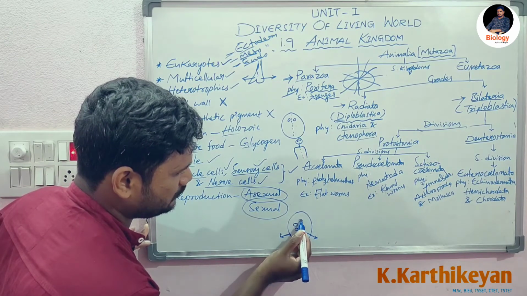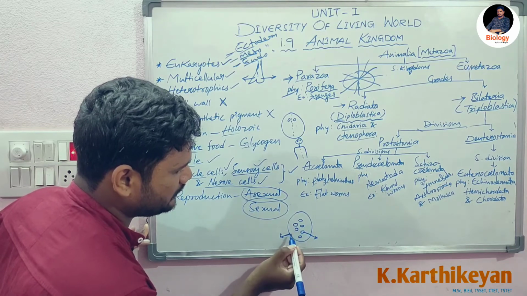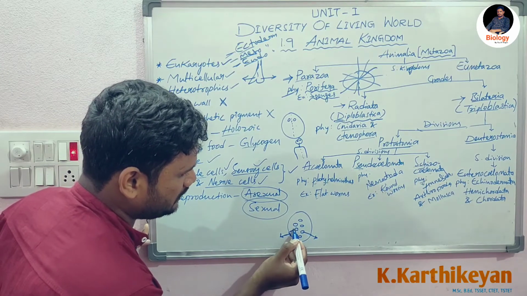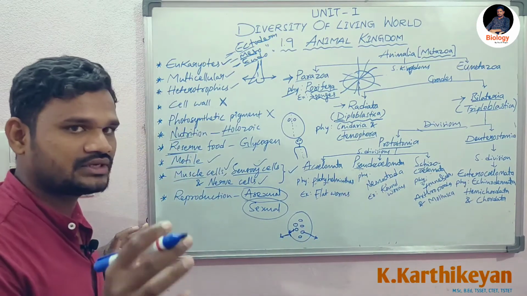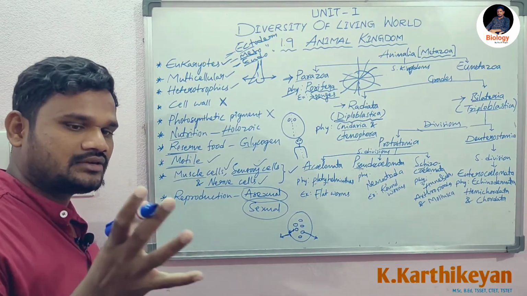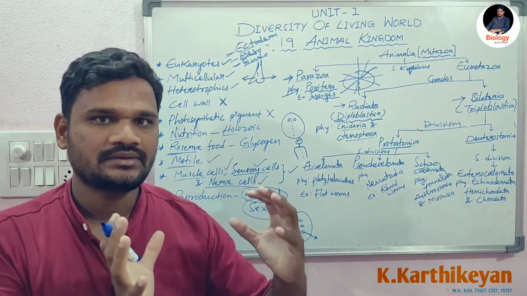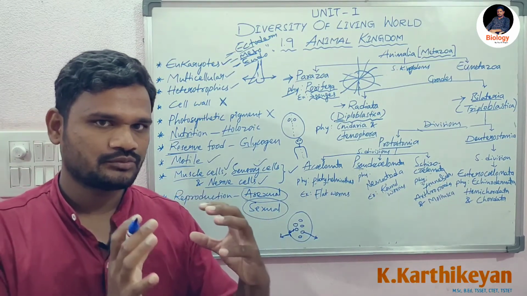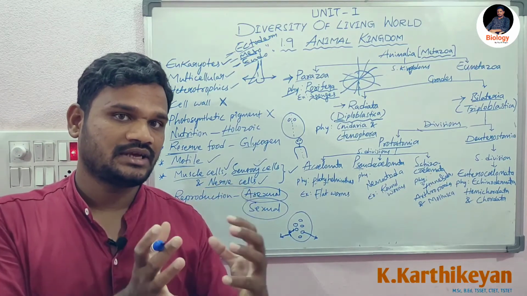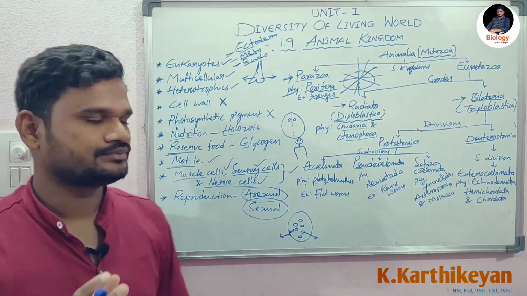This is also visceral organ. All these are visceral organs. In between body wall and the visceral organ, the space is there, right? This space is filled with the fluid, that is coelomic fluid. That fluid has to be covered with the mesodermal layer. If the fluid is covered with the mesodermal layer, that is known as a coelom.